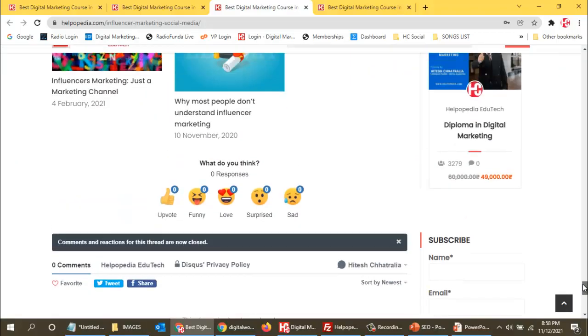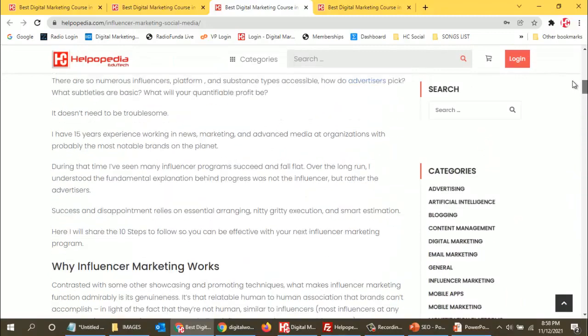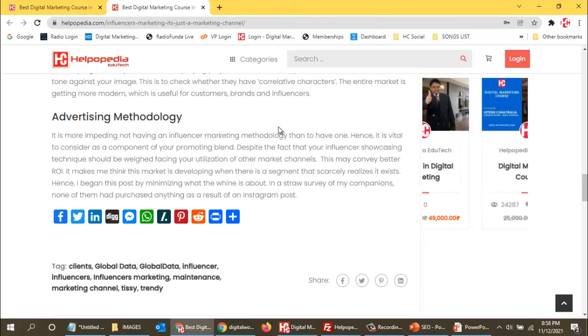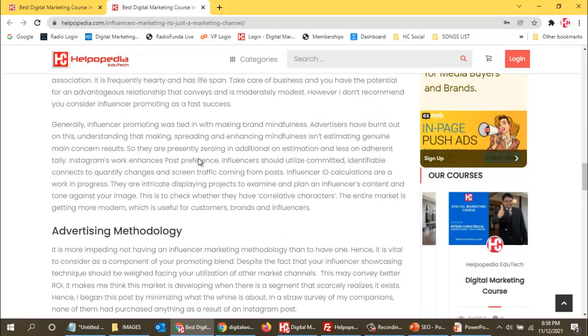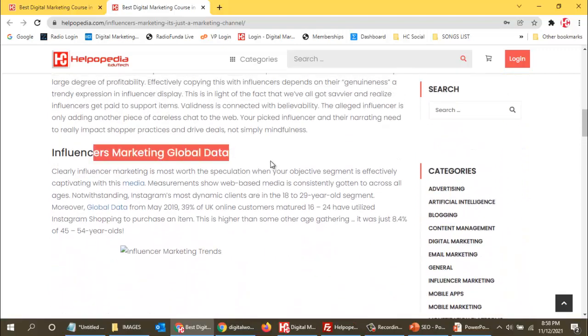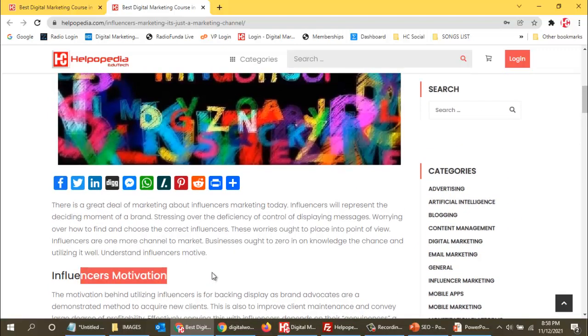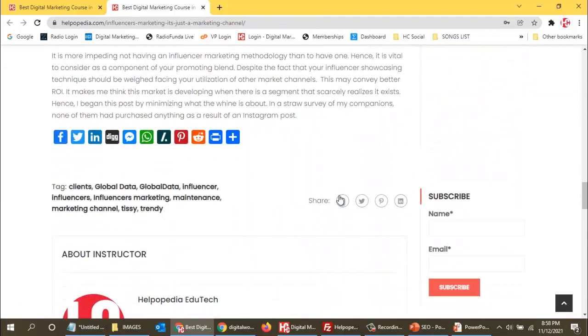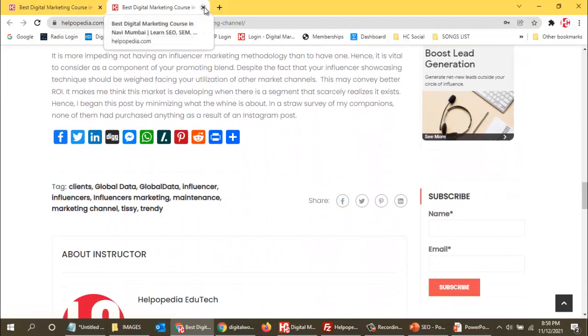That is what is mentioned over here. In this also we can see the heading, and over here also. Okay, this one we have already seen. So like this we can see the headings, and those headings should contain our primary keyword.